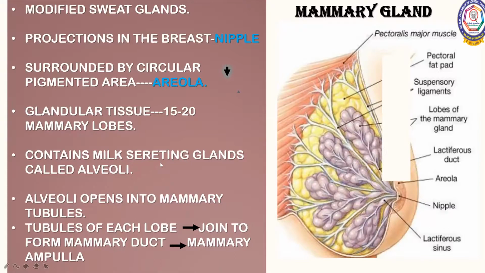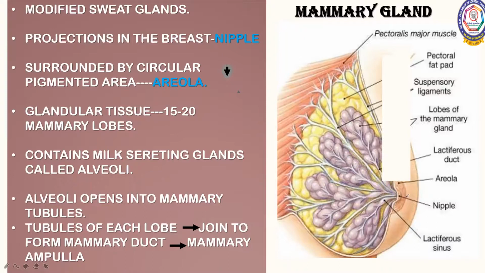And as I already told you, in the thorax region each female contains a pair of mammary glands, and these mammary glands are involved in taking care of the young ones. So this is included in the reproductive system of the female, and this is the structure of the mammary glands. These mammary glands are modified sweat glands, and they have a projection which we call the nipple.